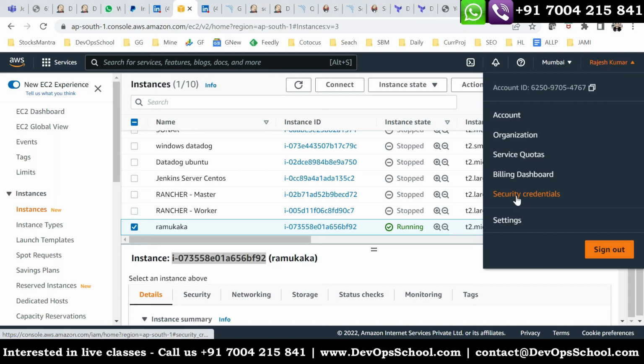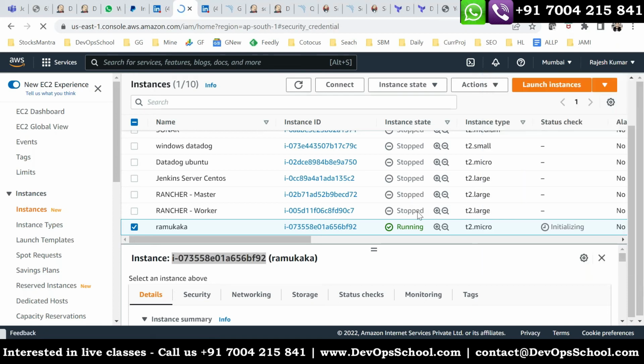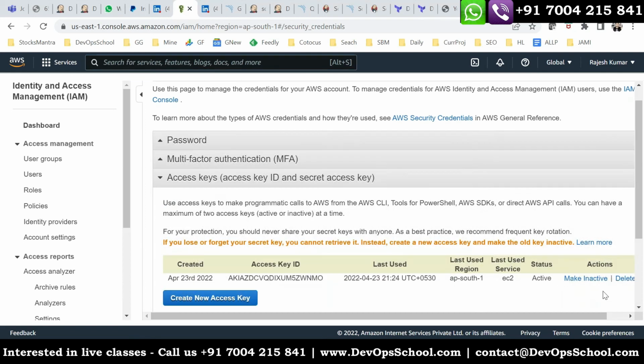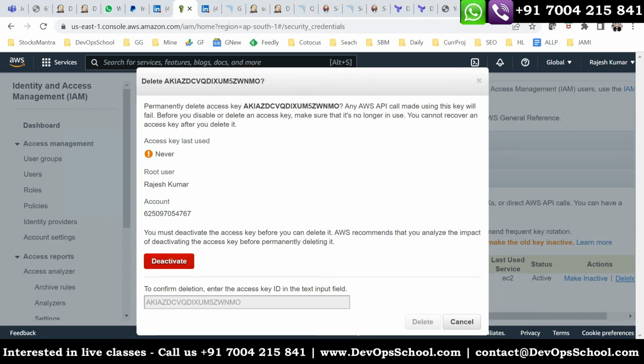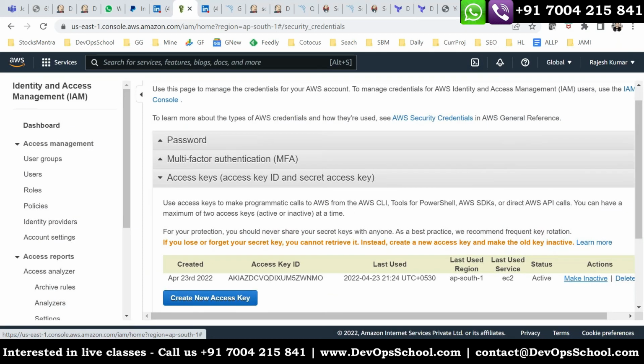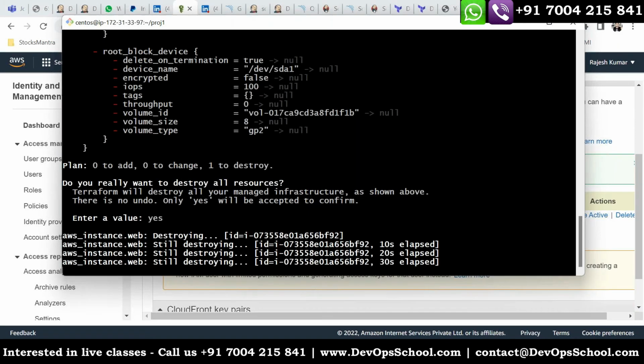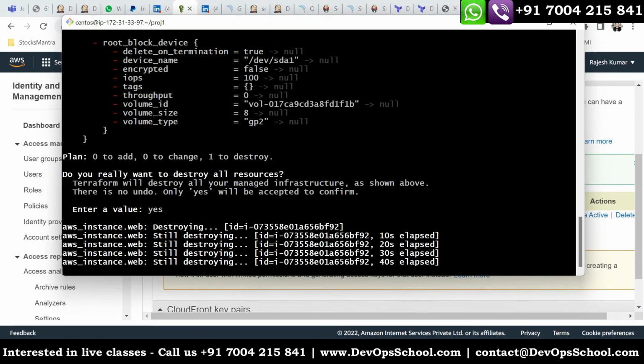I do. Okay, one question, Rajesh here. Let's say we have n number of instances and we just want to destroy one or two. Can we just remove that resource portion from the code? Will that work? Okay, that's also a very good question.